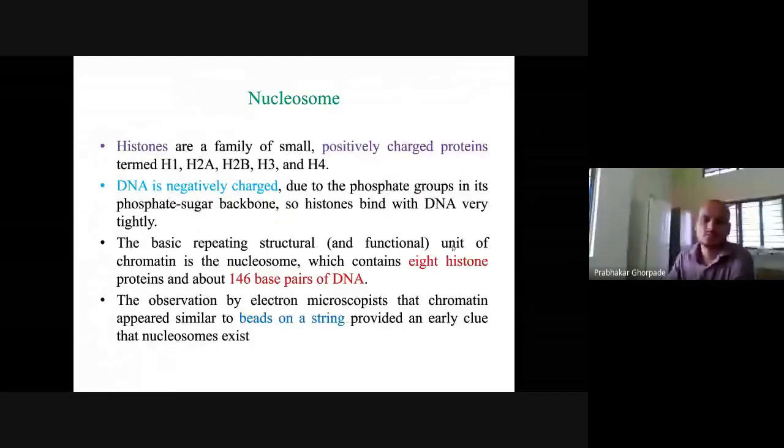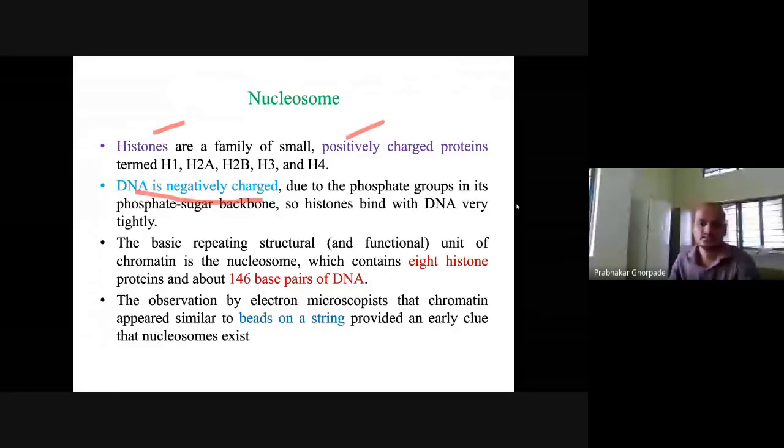Histones are a family of small positively charged proteins. When DNA has to compact, we need these positively charged proteins, because DNA is negatively charged. If we have to compact this negatively charged molecule, we need a positively charged molecule. That's why these histones are positively charged: H1, H2A, H2B, H3, H4. They contain mainly lysine and arginine residues, which are important in this compaction process.